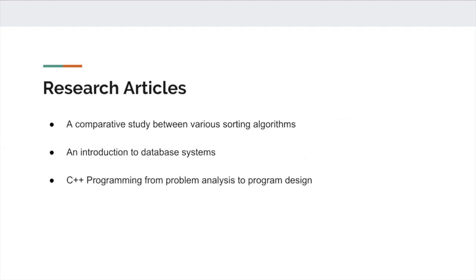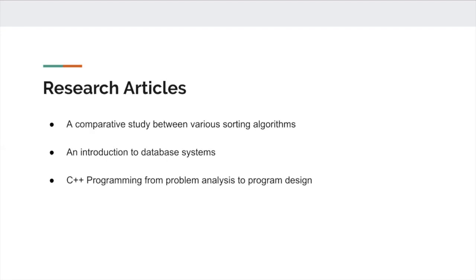For our research articles, we looked at a comparative study between various sorting algorithms. Pretty much we learned that there are algorithms that are fast, like quicksort. Quicksort is a good example of something that's much faster than something like insertion sort. But we went ahead and used insertion sort because it was something that we understood and was easy to implement into our code.